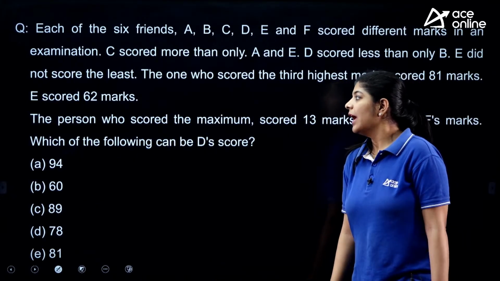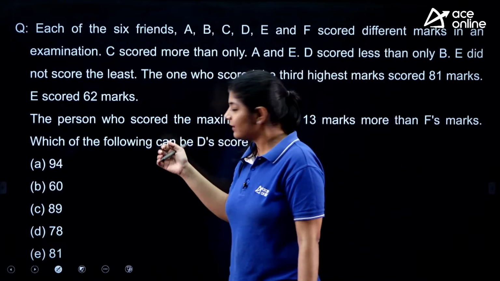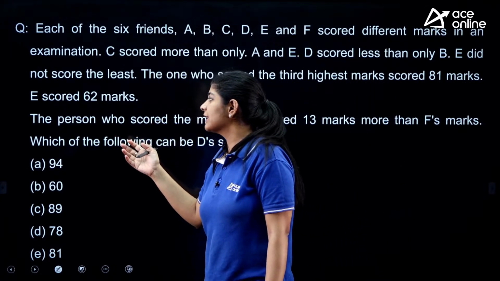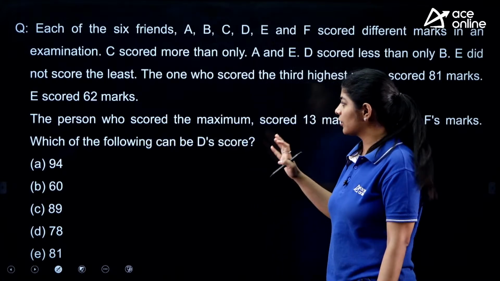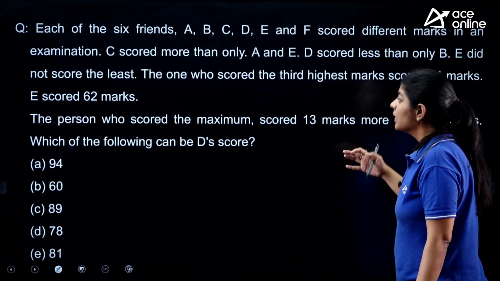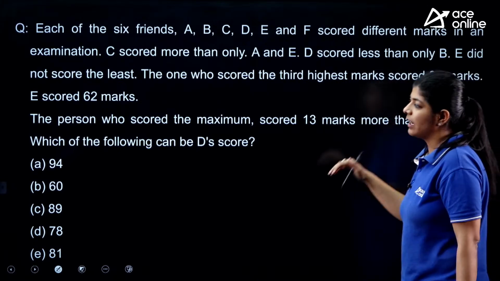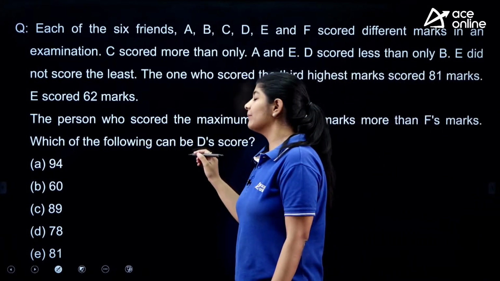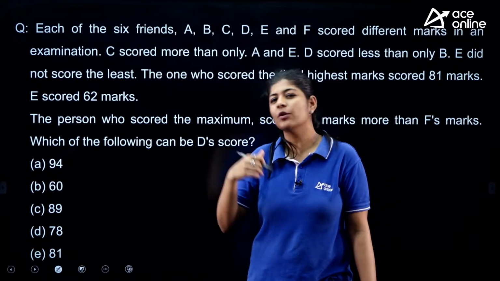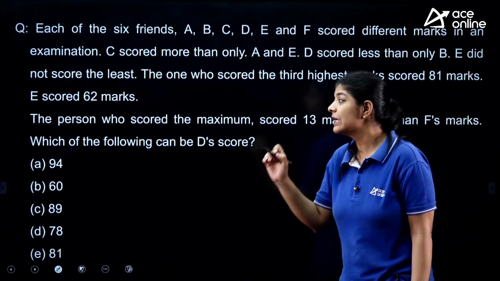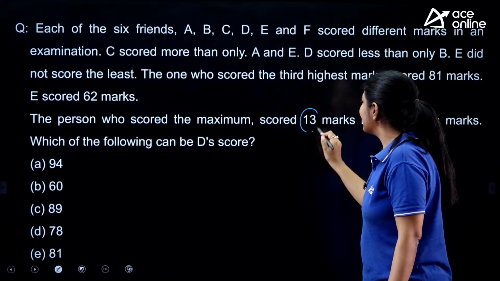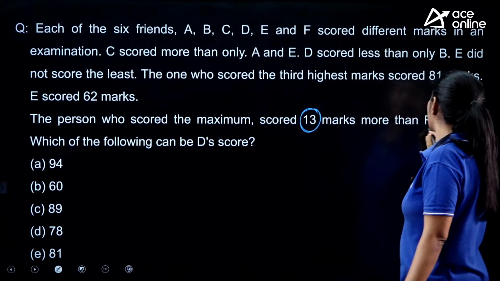Next. Again, we are having the same data. Now the question has changed. The question is saying that the person who secured the maximum marks scored 13 marks more than F's marks. Which of the following can be D's score? So whoever scored the maximum marks secured 13 marks more than F's marks.